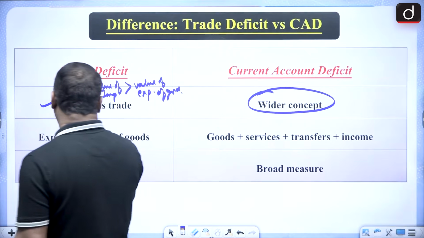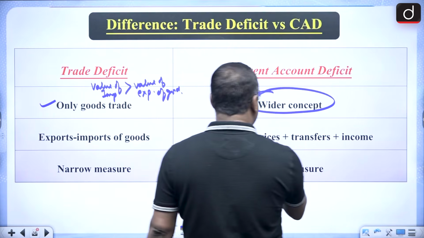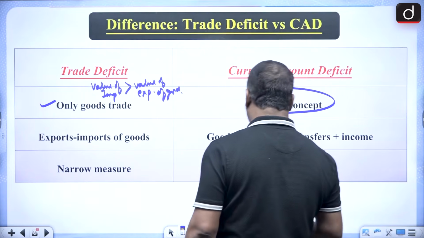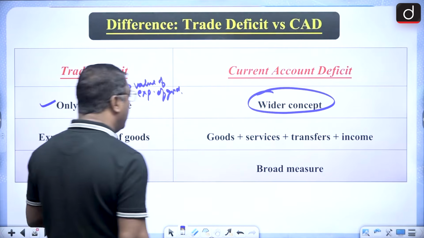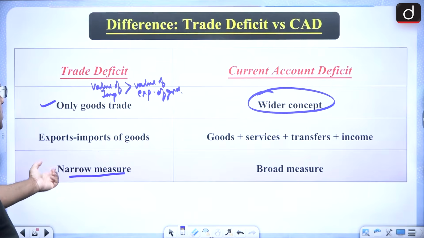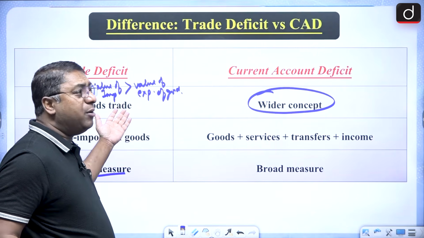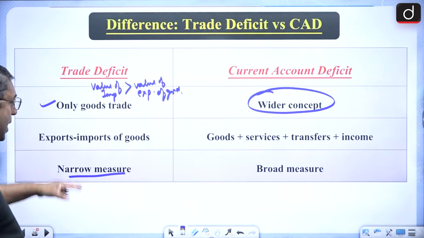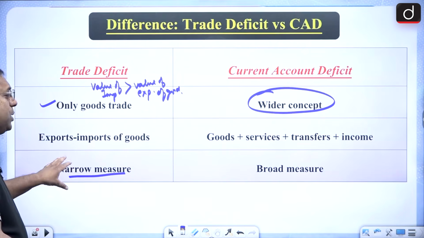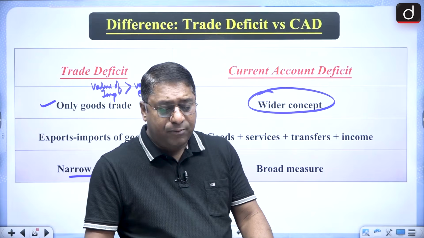Here the formula is export minus import of goods. Here it is goods plus services plus transfer plus income. It's a narrow measure and it's a broad measure. Narrow measure, why? Because BOT, balance of trade, is a part of the current account. So that's why this is a narrow measure and that is a broader measure.